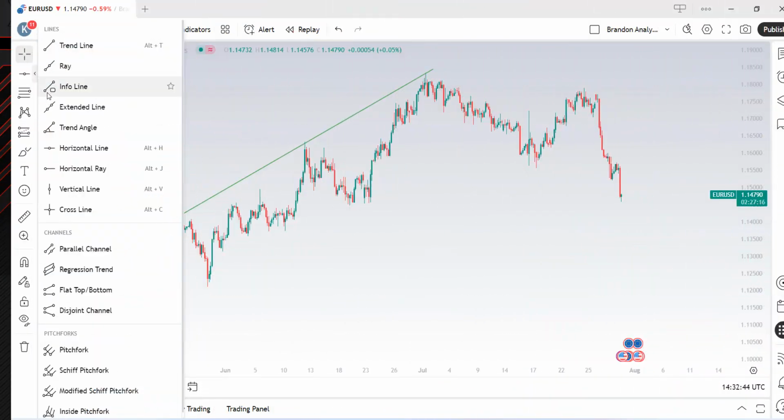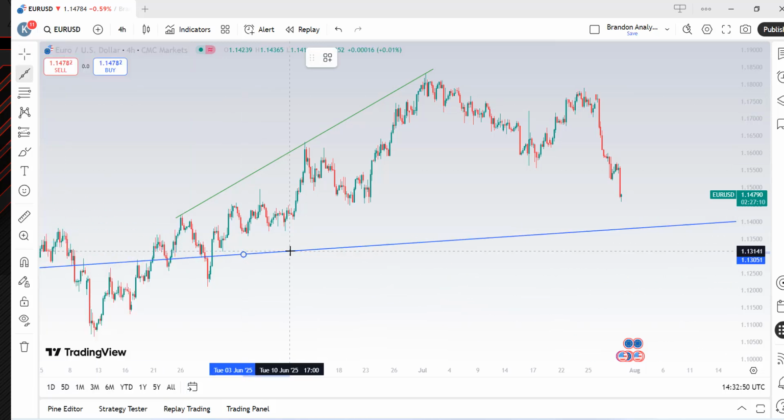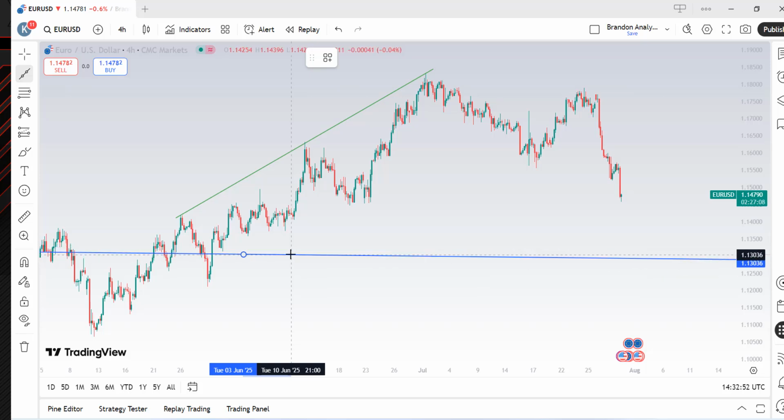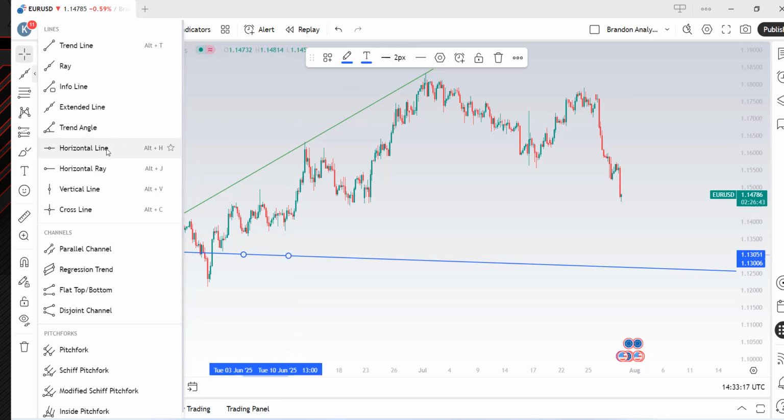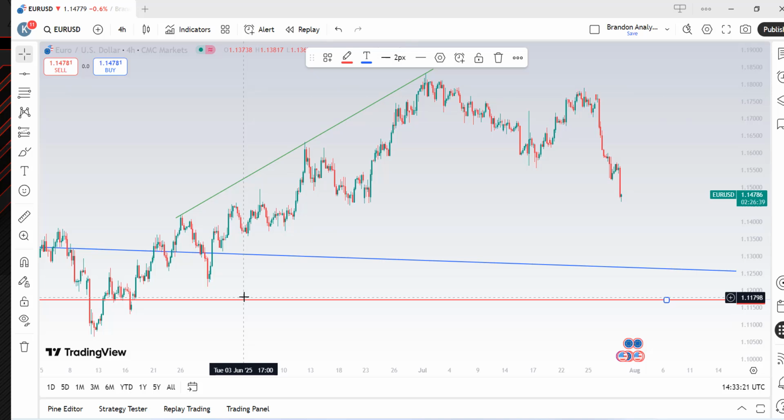Still in this very section, we have the extended line, which you can use to mark the support or resistance level in long term in both directions. And a horizontal line, which also plays a similar role to mark support or resistance in both directions for long-term analysis.